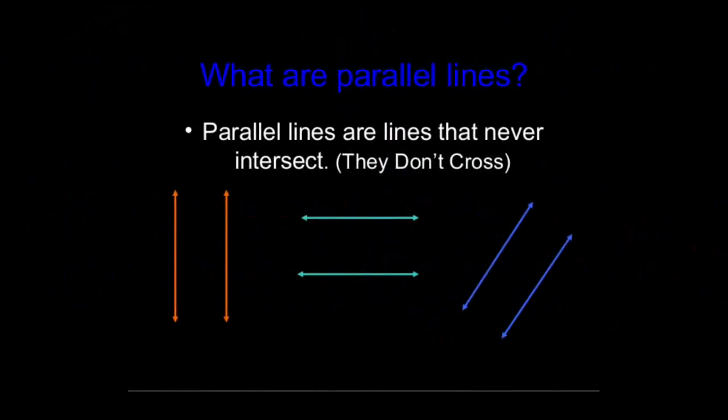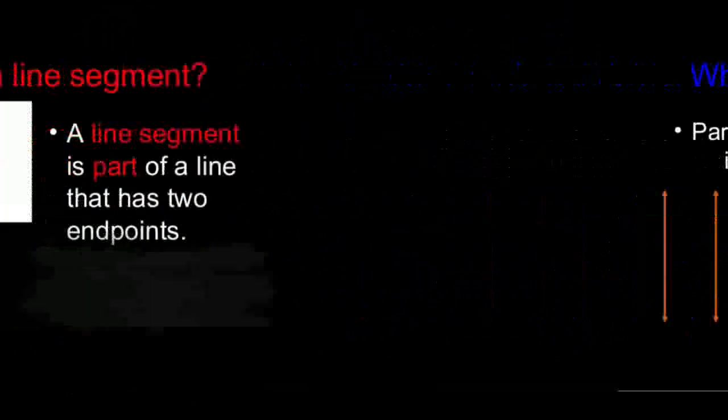Next, what are parallel lines? These are lines that never intersect. When we extend both the lines, they never meet. That type of lines are known as parallel lines. That means they don't cross.